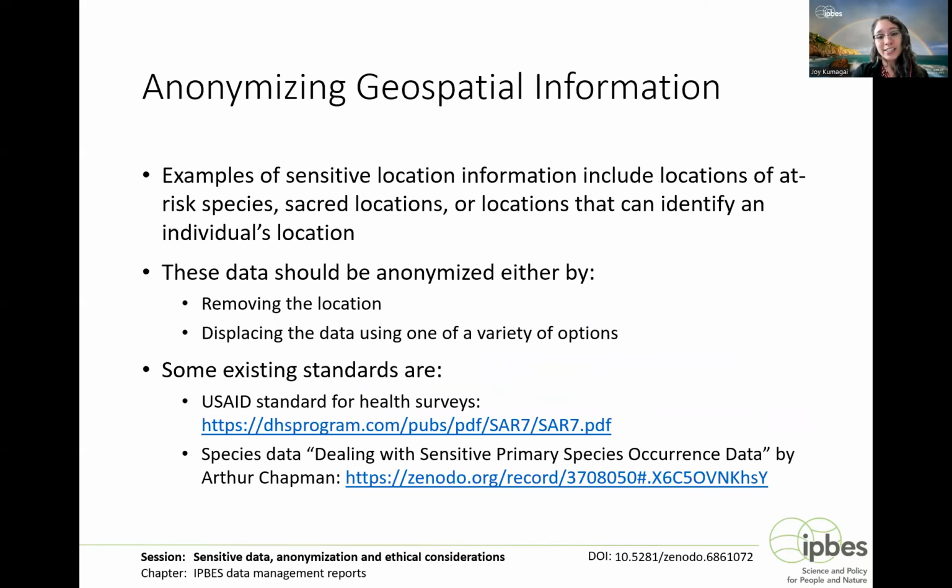Geospatial data, location data, is handled specially. Location data is like the location of species, observations of at-risk species, sacred locations, anything that can then identify an individual's location unless they give permission. There are different ways to anonymize that kind of data. One is you just remove it entirely, or another is you can apply various methods to blur the location or add uncertainty to it. There are existing standards for that. So the first one listed here is a standard for surveys, and the second one is a standard for species locations. If you have any questions at all, please contact your technical support unit.